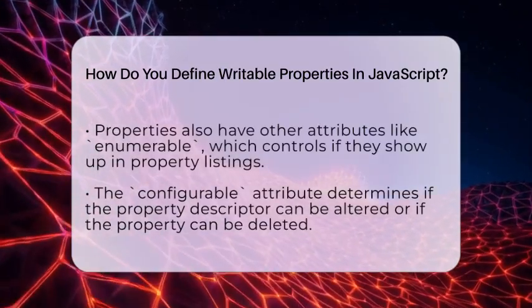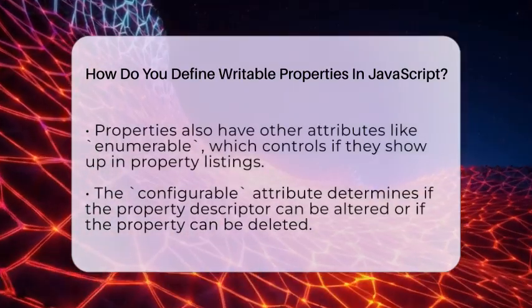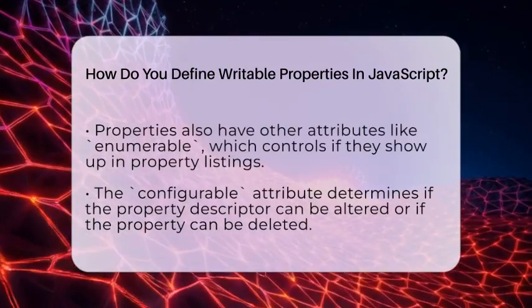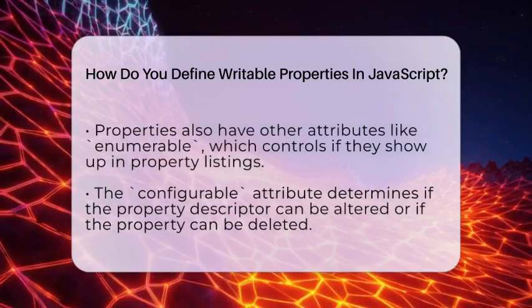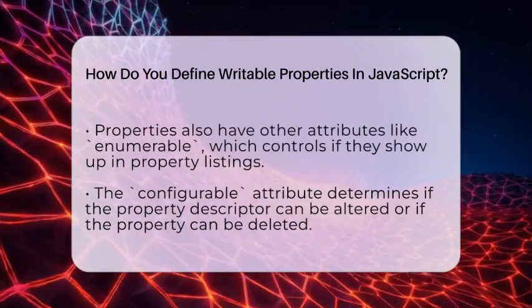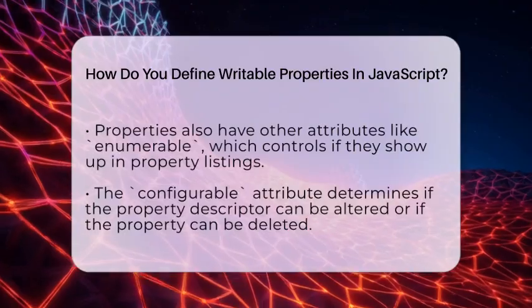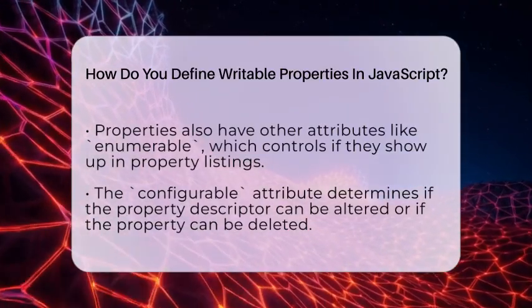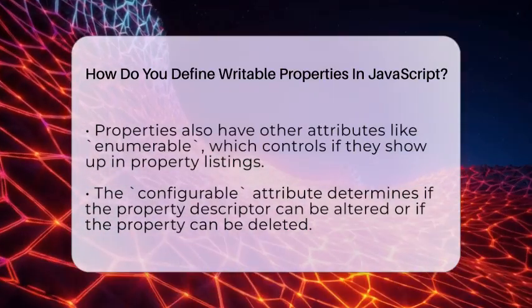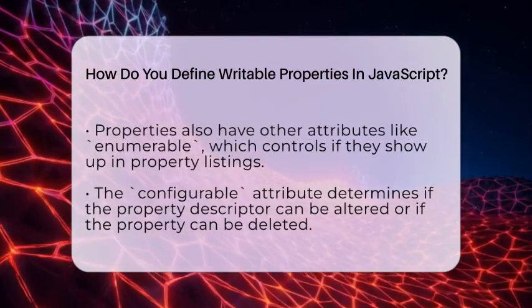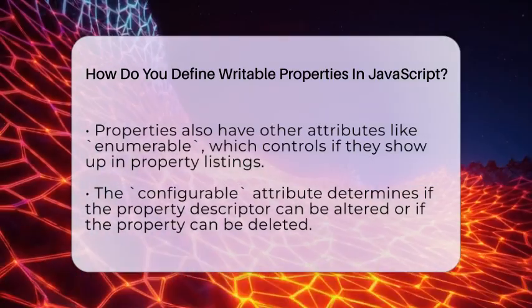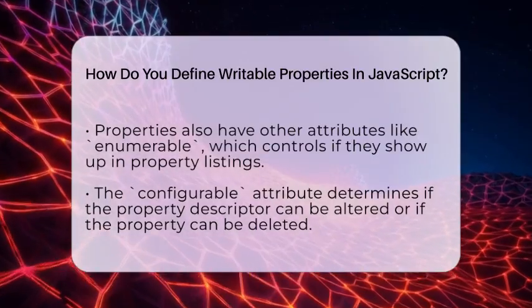On the other hand, if you want a property to stay the same forever, you set writable to false. This makes the property read-only. So, if you create a property called country with the value USA and set writable to false, trying to change country later will not work. It will stay as USA no matter what you do, unless you change the property descriptor itself, which is only possible if the property is configurable.